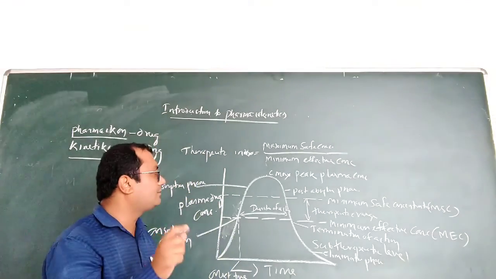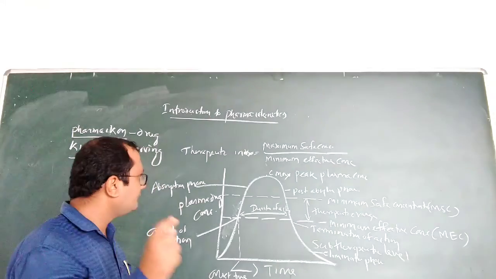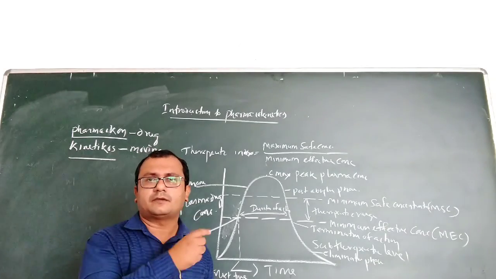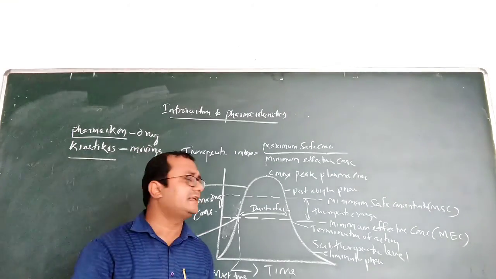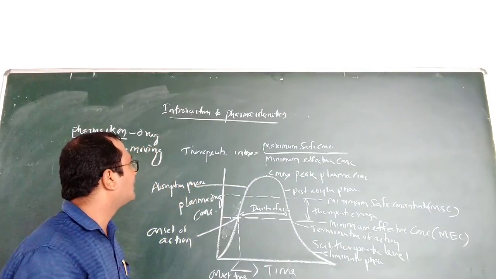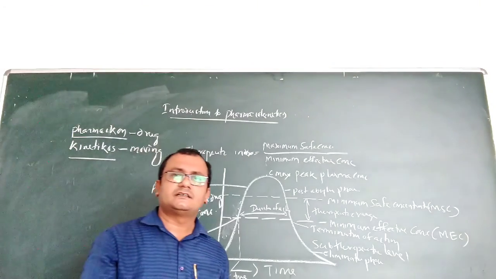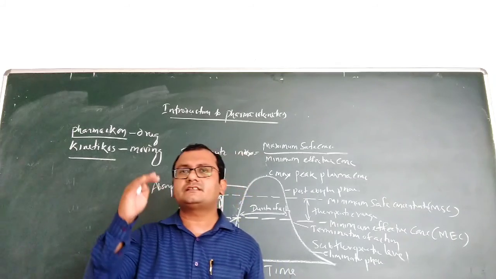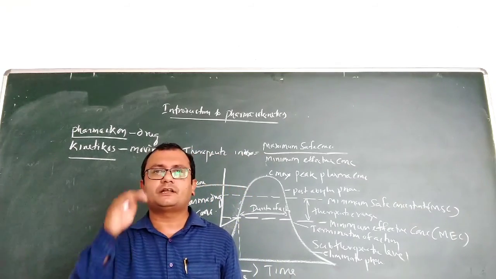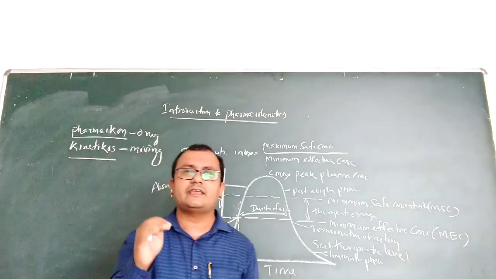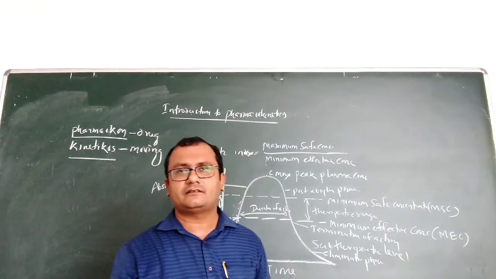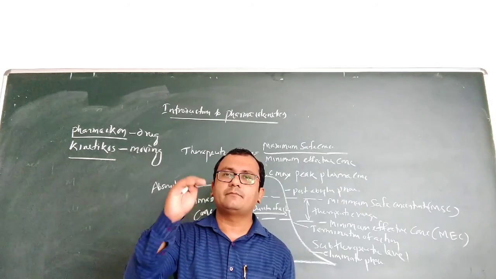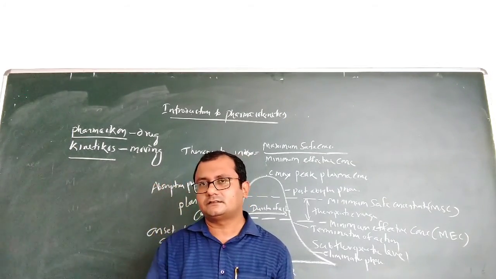Now let us come to the introduction part and the parameters. Some parameters we have already discussed previously. What is the therapeutic index? When we take a drug, it needs to reach the systemic circulation at a particular concentration to give a therapeutic effect. That concentration we call the minimum effective concentration.